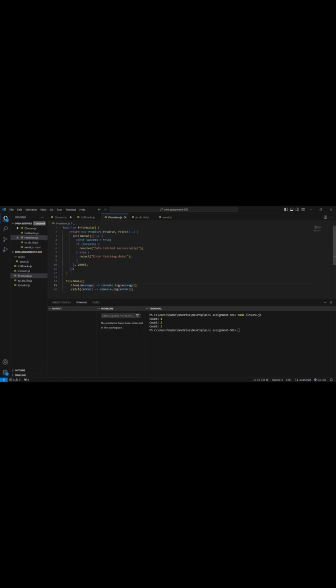A setTimeout function simulates an asynchronous operation. After 2 seconds, if success is true, it calls the resolve method. If false, it calls the reject method and prints an error while fetching the data. Then it returns the promise. When fetchData is invoked, it returns the promise to the calling code. To handle the promise, the .then and .catch methods are used.